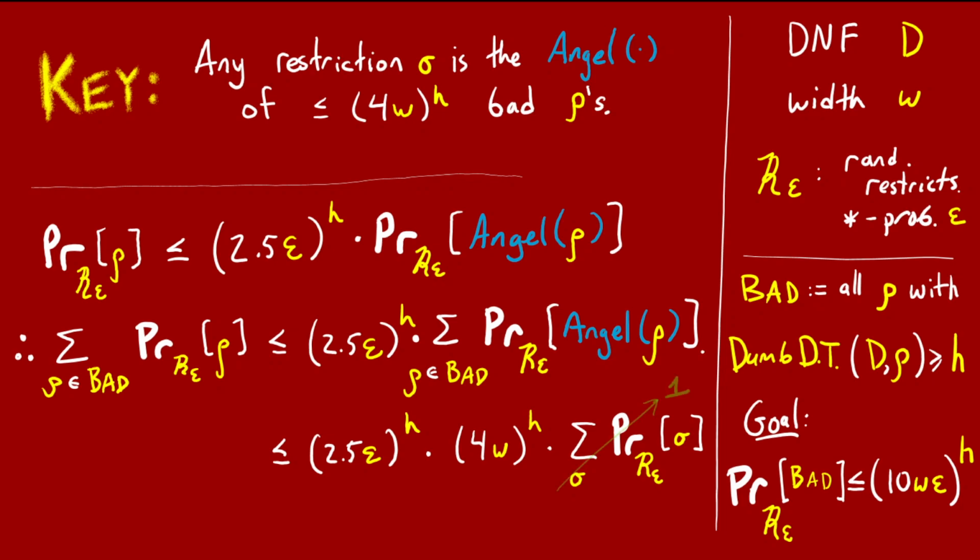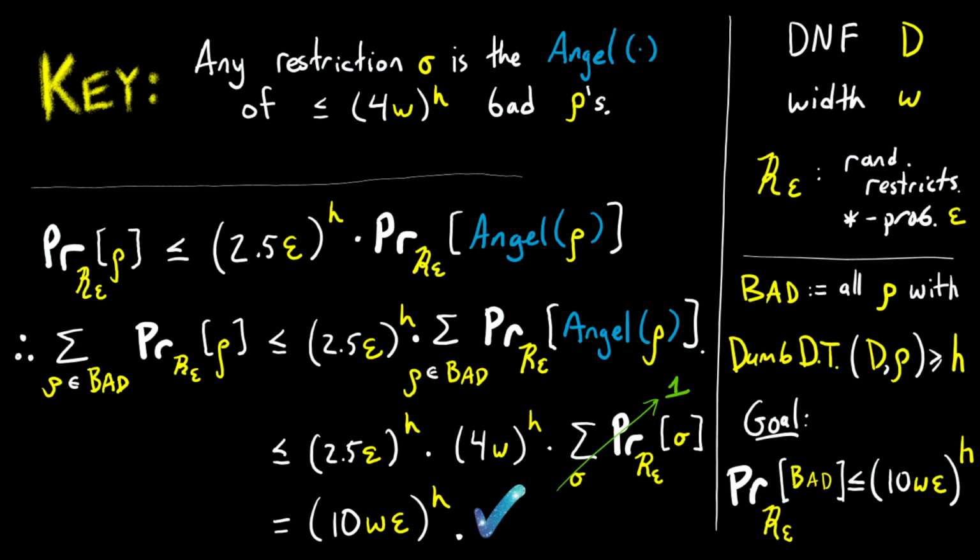But that summation is simply 1. Putting the other two factors together, 2.5 times 4 is 10, we get an upper bound of (10w epsilon) all to the power of h for the total probability of all bad restrictions. That's exactly what we were shooting for. So to conclude, we've proven the switching lemma, except for proving this key fact.